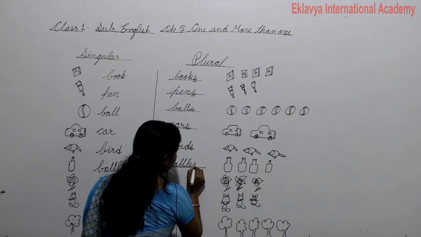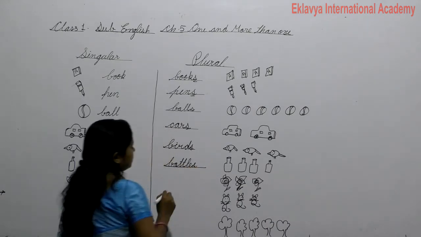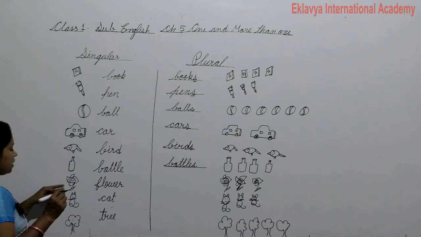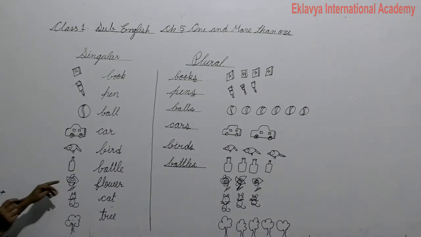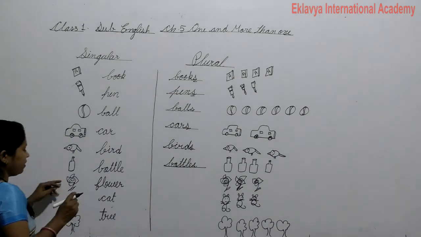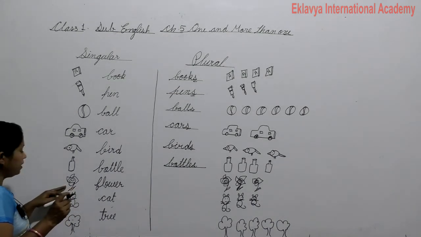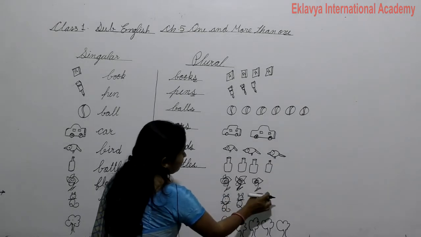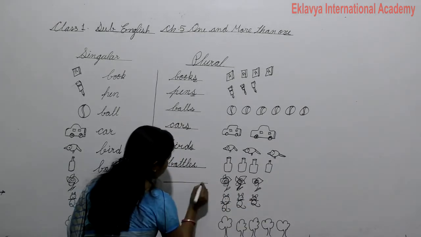And in the last, adding s: bottles. And this is a flower. When we talk about one, it is a flower, and when there is more than one flower, okay, flowers.